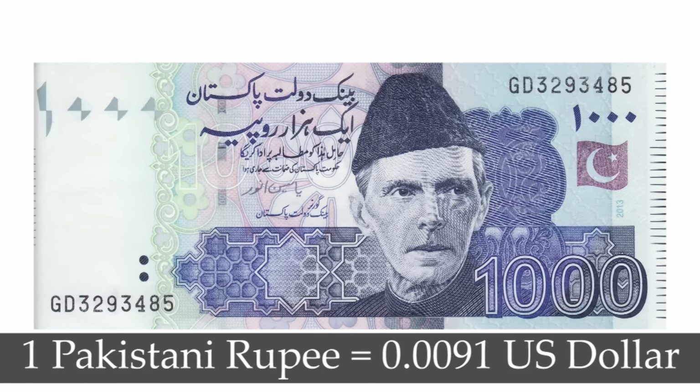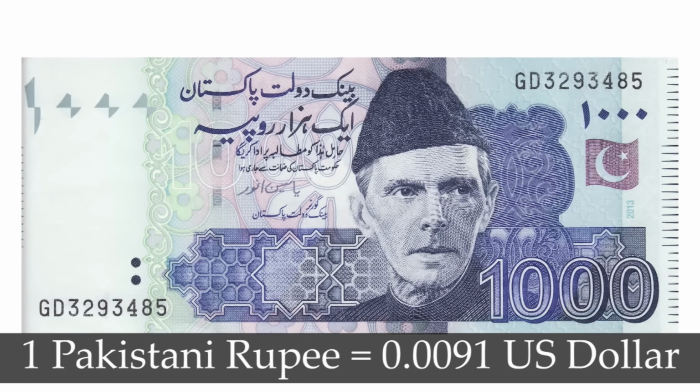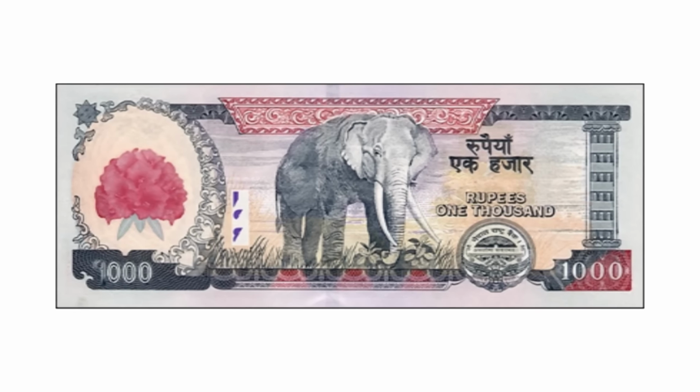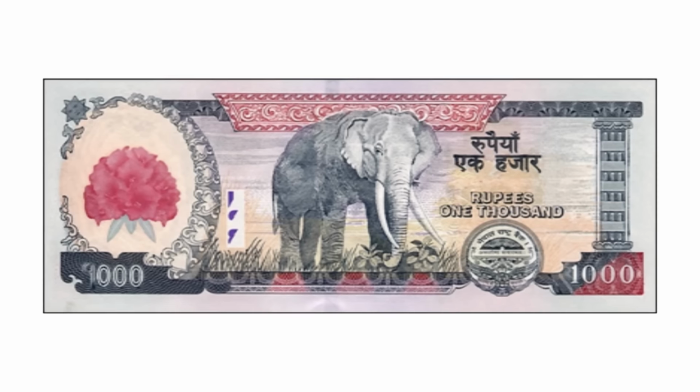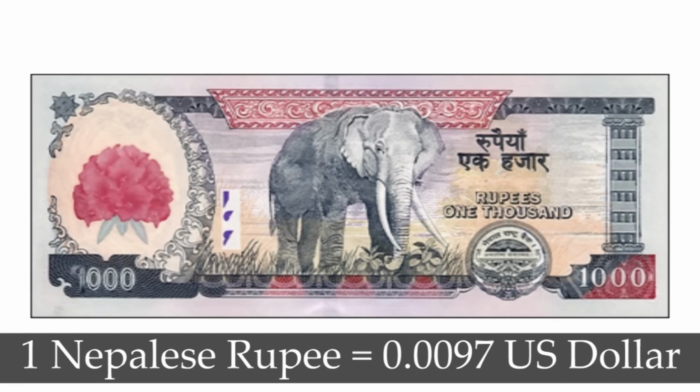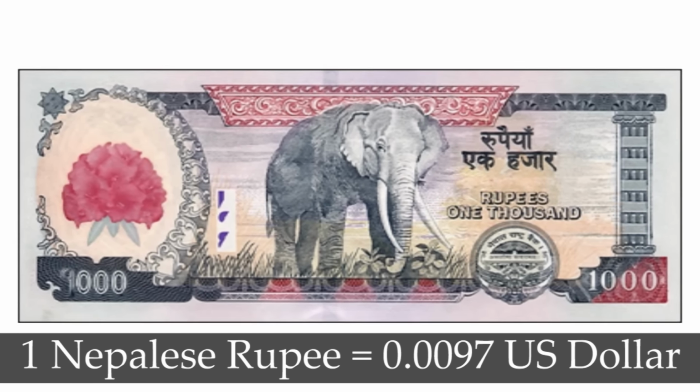Moving on into the money and economy of these countries, Pakistan's currency is the Pakistani Rupee, and 1 Pakistani Rupee equals 0.0091 US dollars. In Nepal, they use the Nepalese Rupee, and 1 Nepalese Rupee equals 0.0097 US dollars.